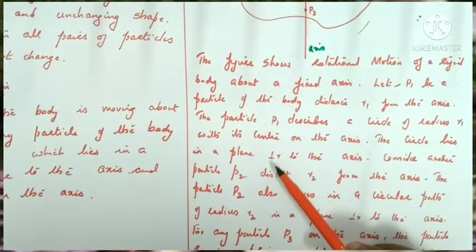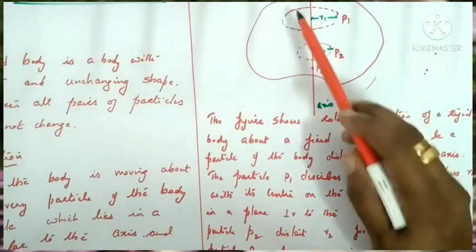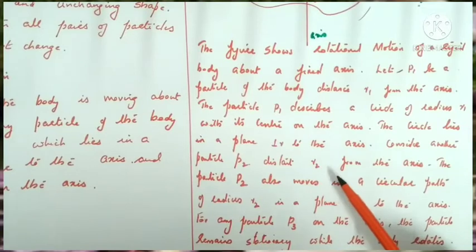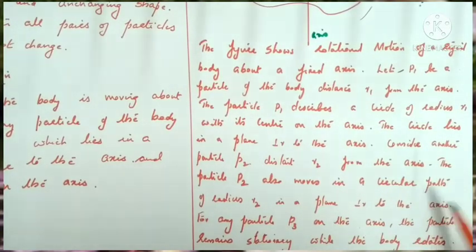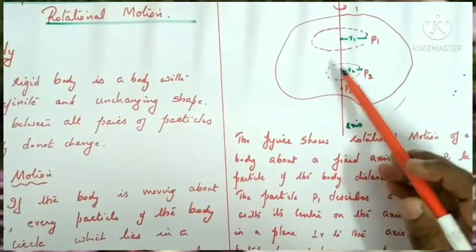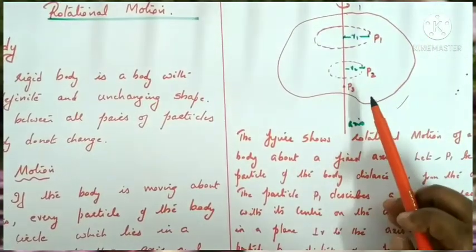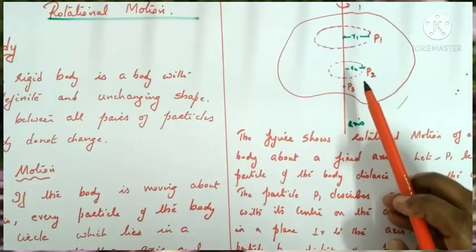The circle lies in a plane perpendicular to the axis. Consider another particle P2 at distance r2 from the axis. The particle P2 also moves in a circular path of radius r2 in a plane perpendicular to the axis. So, whenever the object rotates about the given axis, P1, P2 and all other particles move in circular paths, and the circular path lies in a plane perpendicular to the axis.